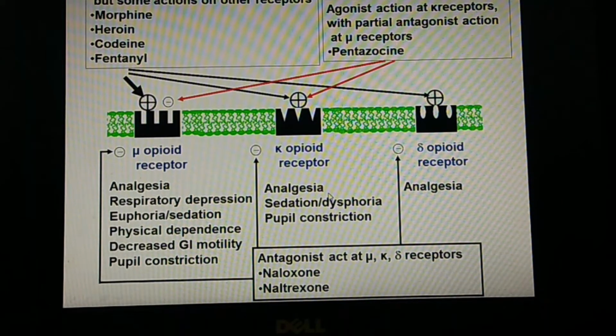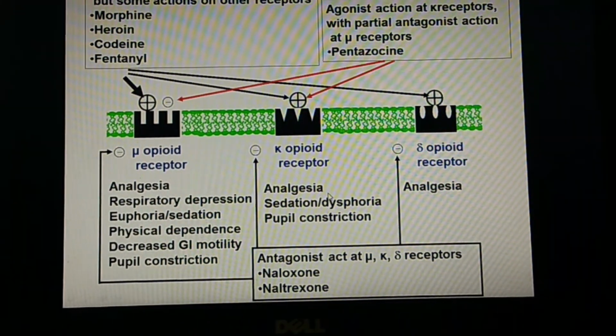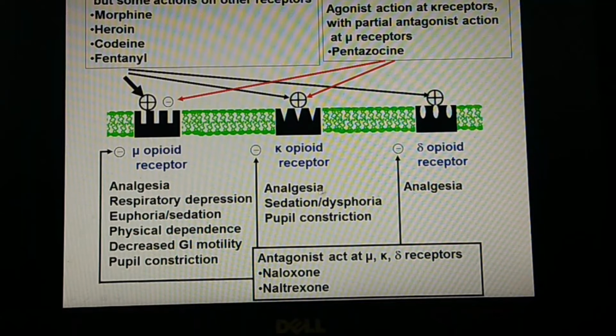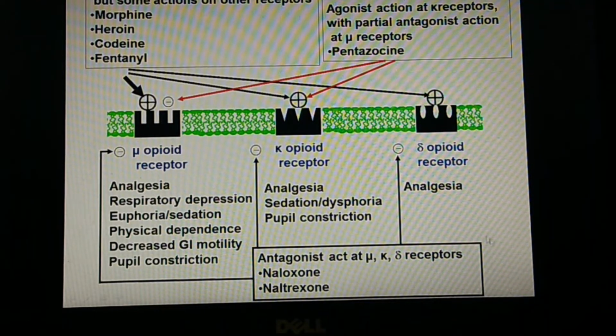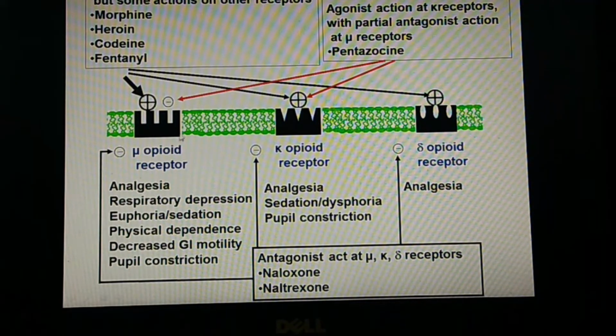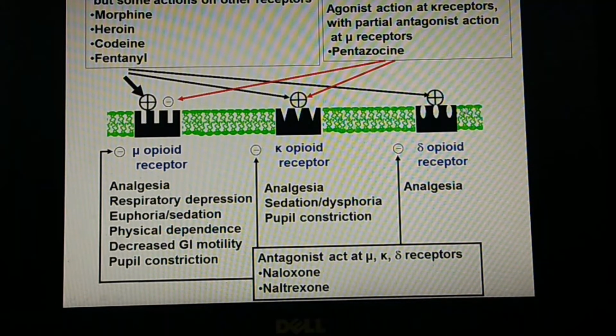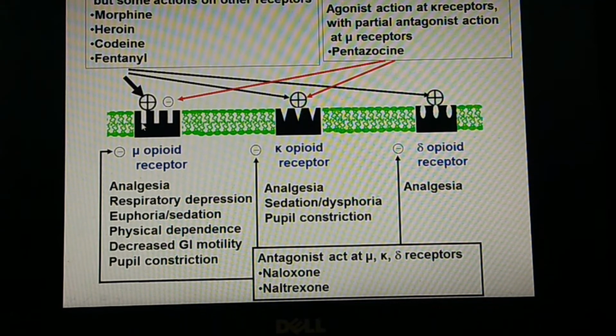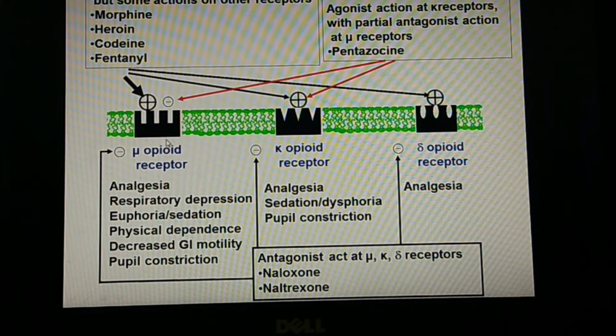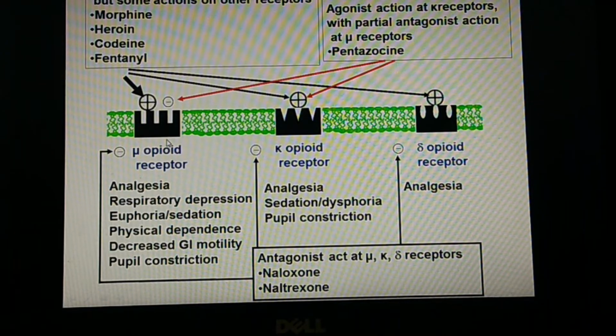So what are the effects of the various opioid analgesics on various opioid receptors? As I told you, we have a mu receptor, kappa receptor and a delta receptor. See, morphine, heroin, codeine and fentanyl can show some analgesic action when they act on the mu receptor, and they may also depress the respiratory system and cause euphoria as well as sedation.